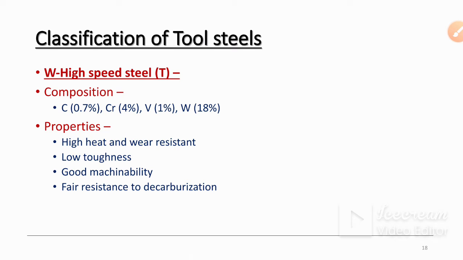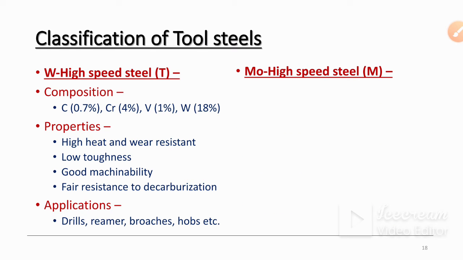You already know tungsten have higher melting point, hence if you add tungsten in speed steels or steels, then it will give you high heat and wear resistance properties, low toughness, then good machinability, then fair resistance to decarburization. These are the properties of steels. Then applications: drills, reamers, broaches and hobs generally made from this.